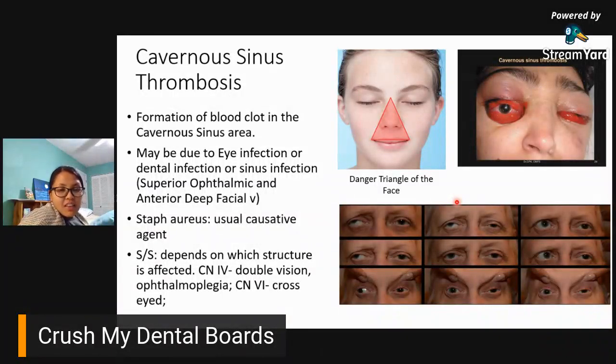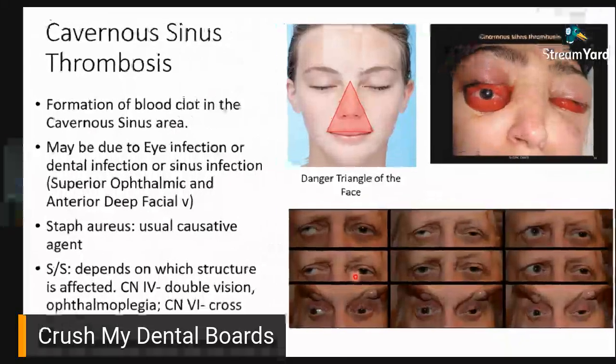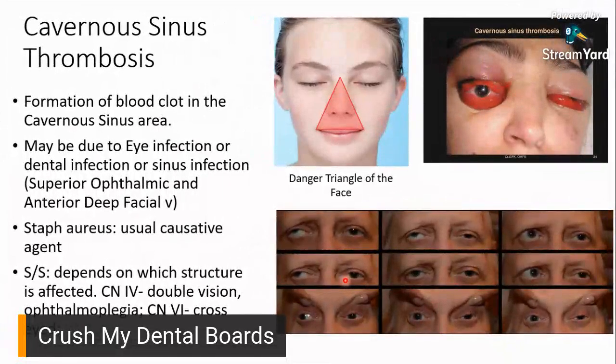Okay? And then, I failed to mention, sabi dyan, Staph aureus is the usual causative agent for that infected clot. So, staph species. Okay. All right, so that's your cavernous sinus. All right.